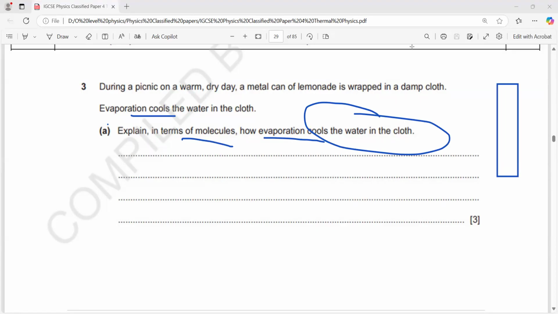The damp cloth is there on the metal can. So what will happen? The most energetic molecules from the damp cloth will take energy from the surroundings. But what is the surrounding? The surrounding is the metal. So the most energetic molecules in the damp cloth will take energy from the can. When they take energy from the can, the molecules will escape.